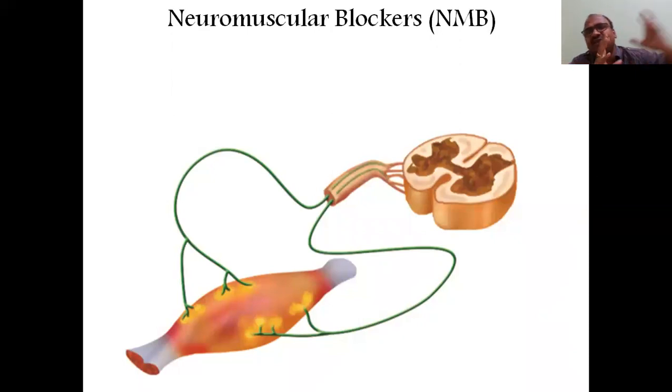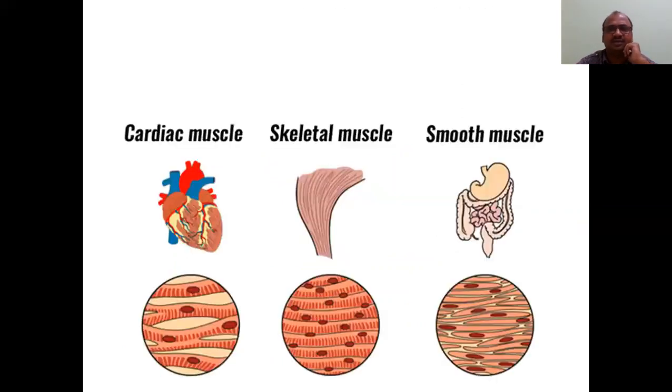Only one thing you have to point out here. This muscle has a connection with the nervous system, and this muscle has the support of the skeleton also. That's why it is called a skeletal muscle, and the neuromuscular signals come from the nervous system through acetylcholine. So how to block? What drugs are we using? That we will see now.